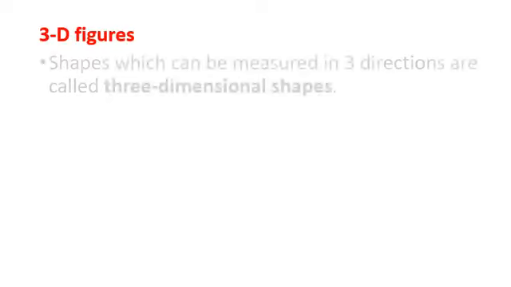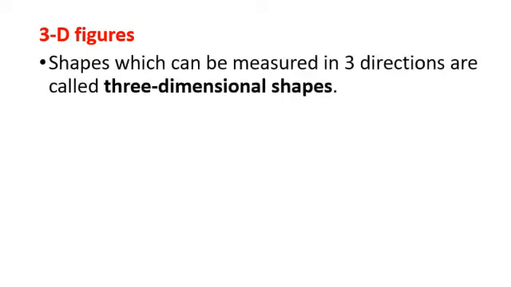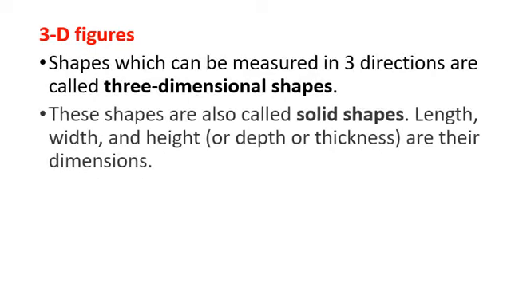Now coming to 3D figures. What do you mean by 3D figures? As the name indicates, the figures or the shapes having three dimensions. So shapes which can be measured in three directions are called three-dimensional shapes. These shapes are also called solid shapes. As the chapter name is visualizing solid shapes, we are basically concerned about the 3D shapes.